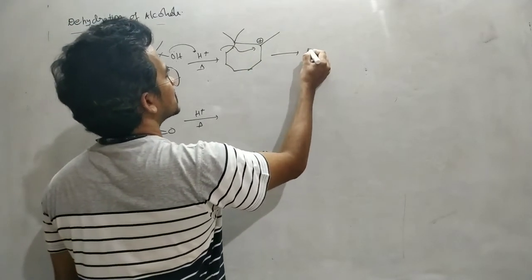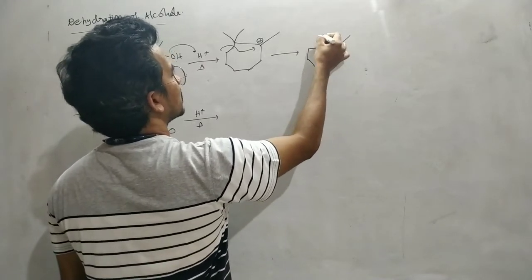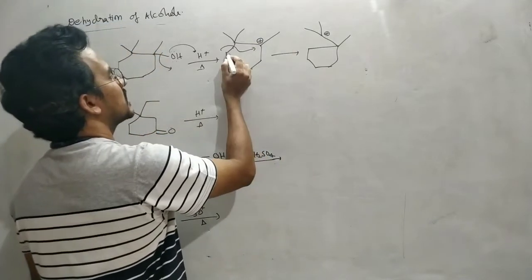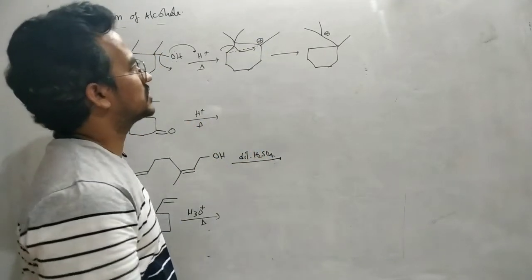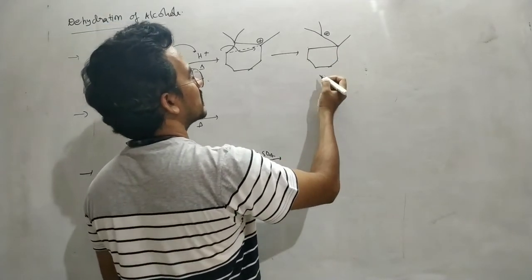So as a result of this ring contraction, here positive. Okay, this carbon is bonding with this carbon, and that carbon carries a positive charge. So it is a 6-membered ring: 1, 2, 3, 4, 5, 6-membered ring.